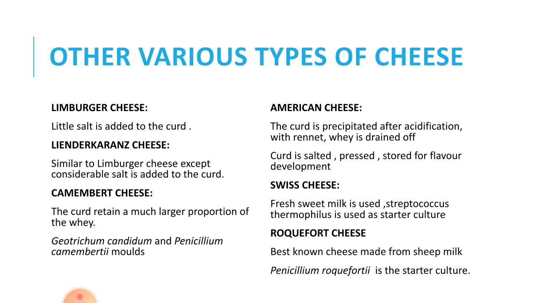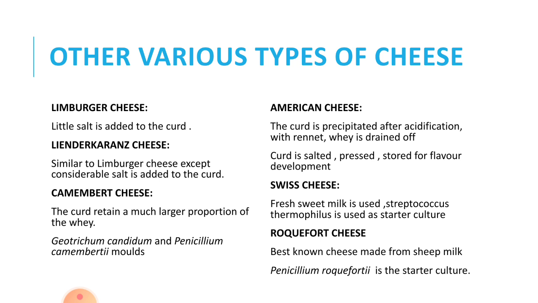In addition to these four types, there are a number of varieties of cheeses, like Limburger cheese, where little salt is added to the curd. Linderkranz cheese is similar to Limburger cheese except considerable salt is added to the curd. In Camembert cheese, the curd retains a much larger portion of the whey, and the microorganisms used for production of these are Geotrichum candidum and Penicillium camemberti molds.